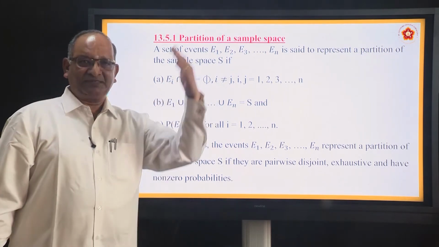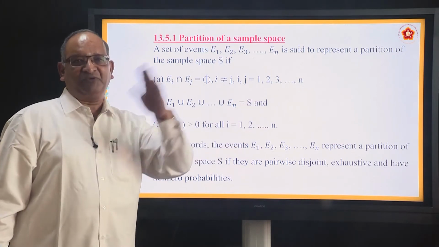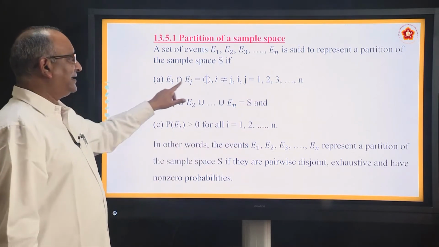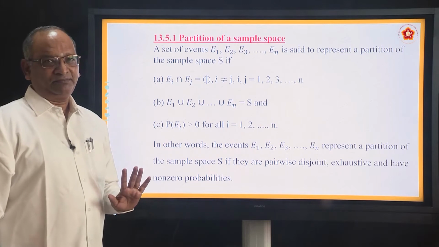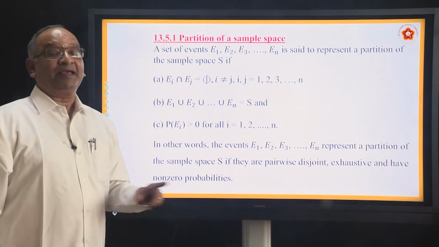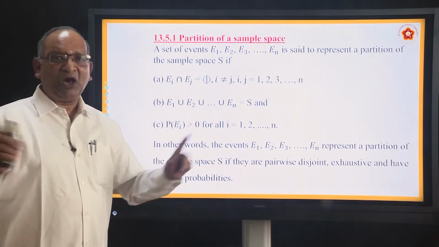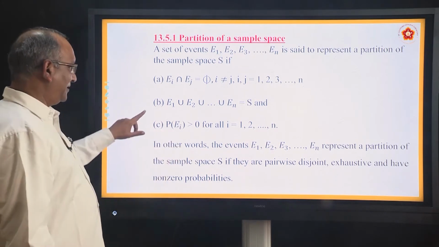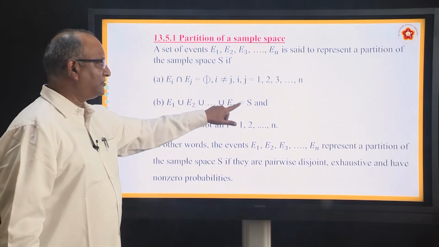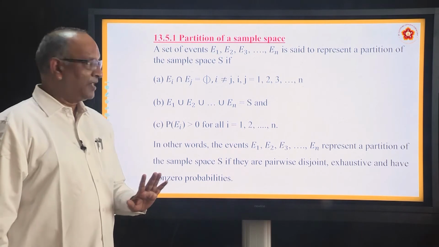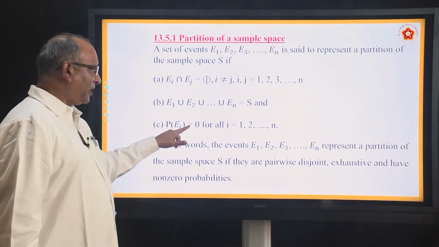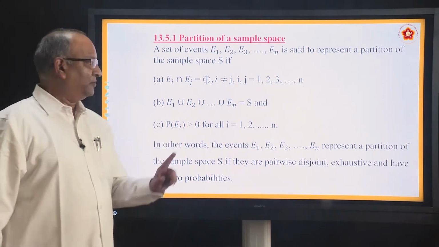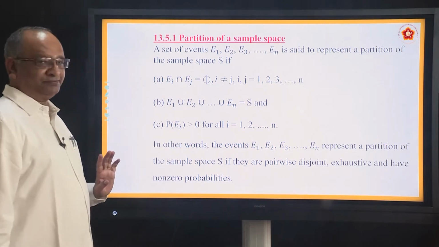First one, third one, second one, sixth one, third one, fifth one, anything you can put, the intersection is a null set. Second condition, exhaustive: if you club all of them, it is equal to the union. So their union is equal to the sample space again. Third, all of them have a probability greater than 0. So these are the three conditions.